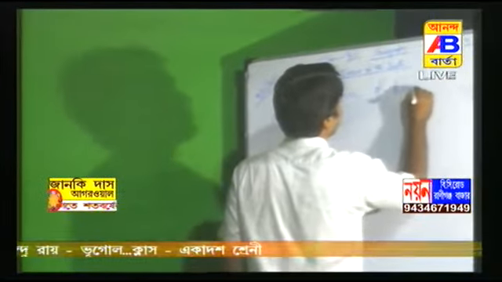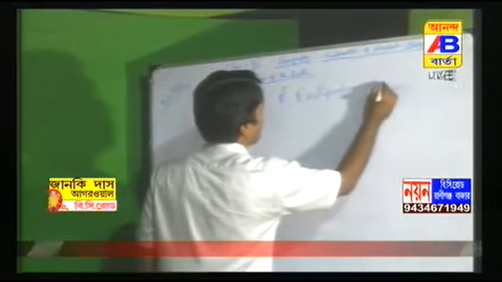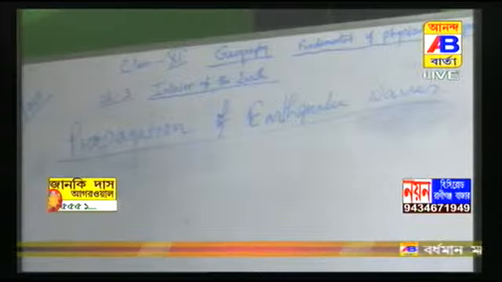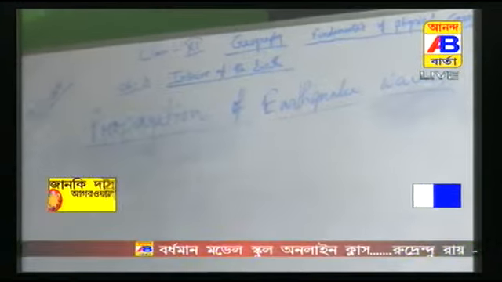Propagation of earthquake waves. So I think you can understand that there are two types of earthquake wave, body wave and surface wave. Different types of earthquake wave travel in different materials.